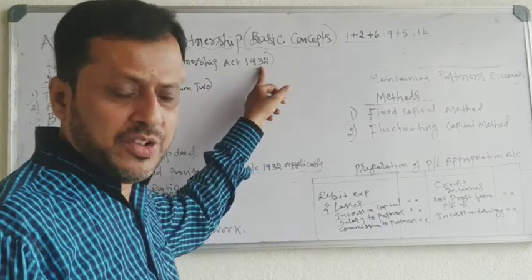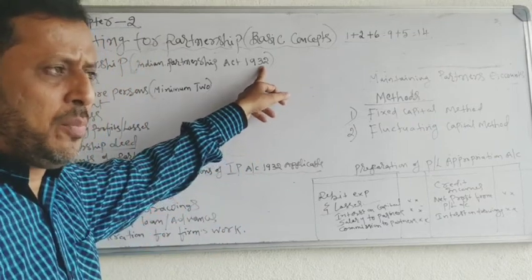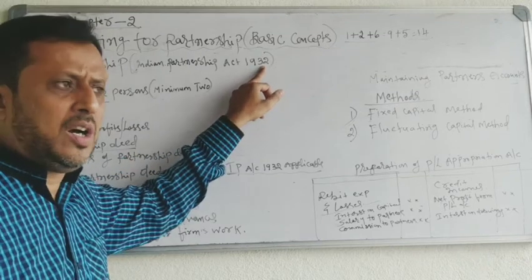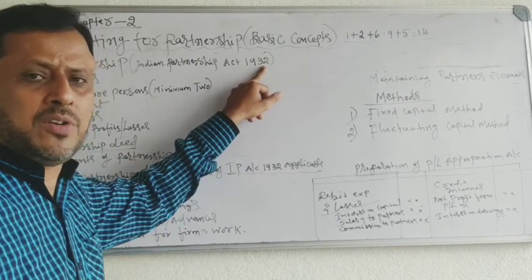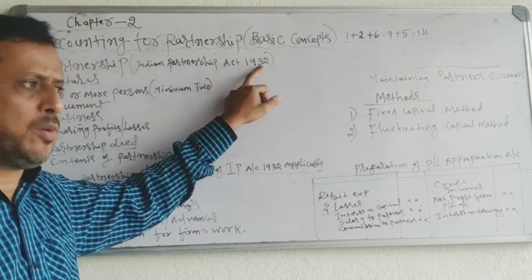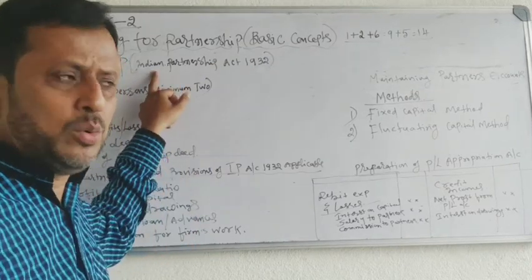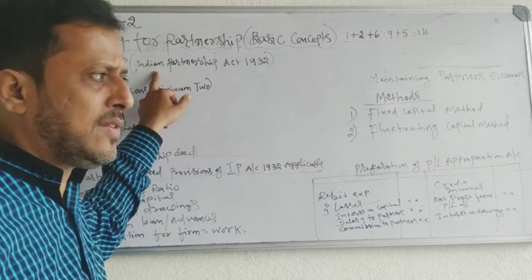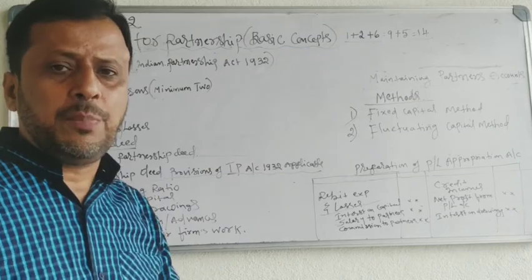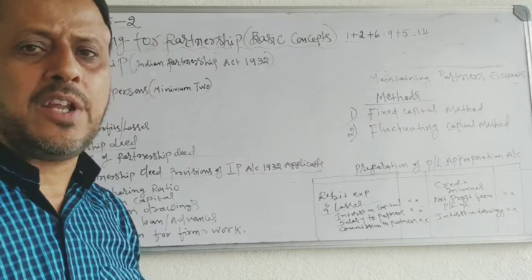How to carry on the business, how to start the business, how to dissolve the business, what is the procedure when there is a retirement of a partner, what is the rule when there is admission of a partner, all the terms and conditions of partnerships are contained in the Indian Partnership Act of 1932. Section 4 of the Indian Partnership Act of 1932 defines partnership as the relation between persons who have agreed to share the profits of a business carried on by all or any of them acting for all.